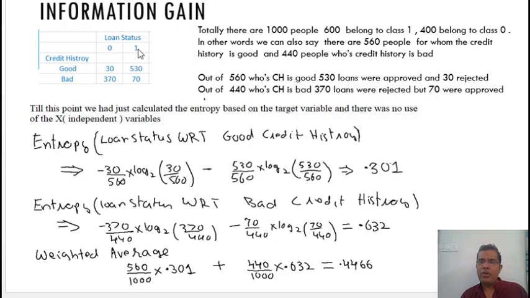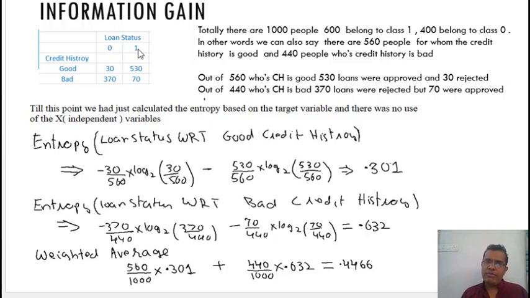Or we can also say that there are 560 people for whom the credit history is good. Out of 560 people whose credit history was good, 530 loans were approved, but there were 30 unlucky people whose loans were rejected, though their credit history was good. There were 440 people whose credit history was bad. Out of 440 people, 370 loans were rejected, but there were 70 lucky people whose loan was approved.